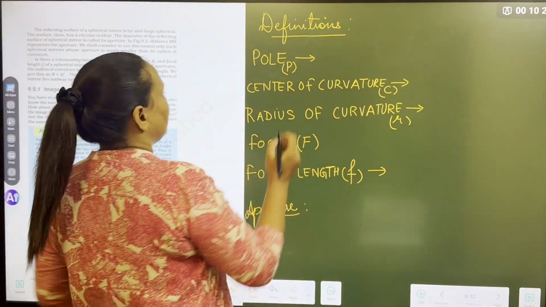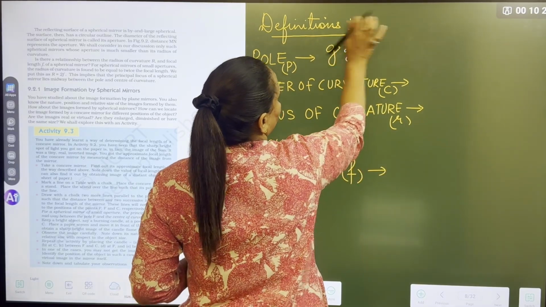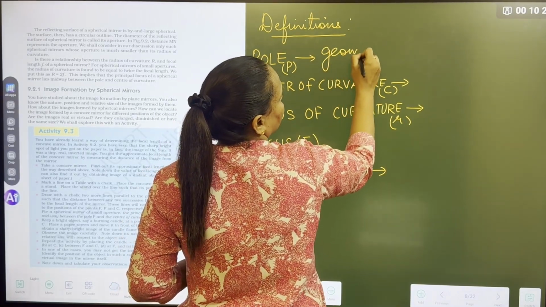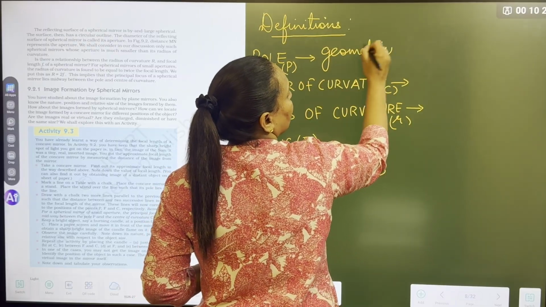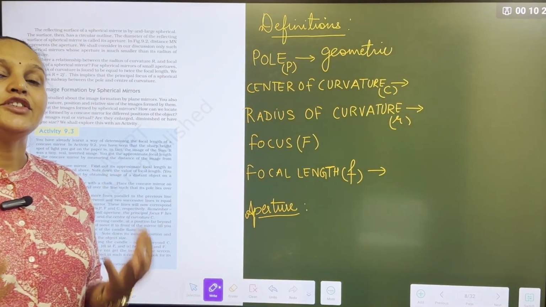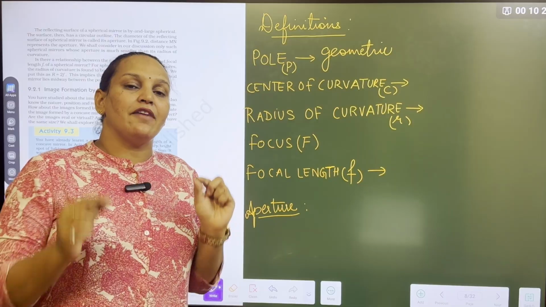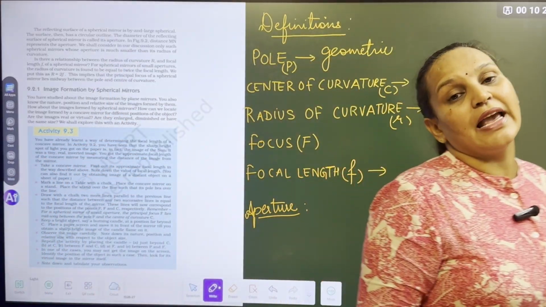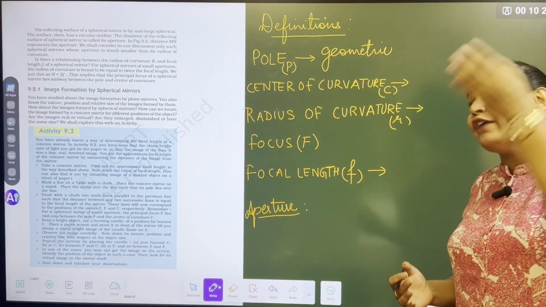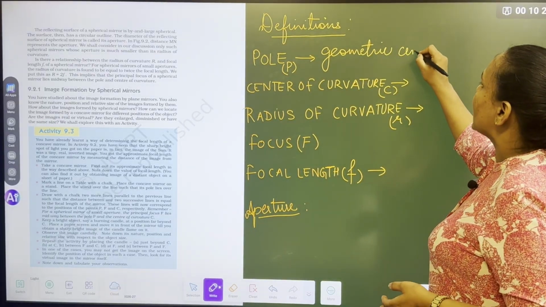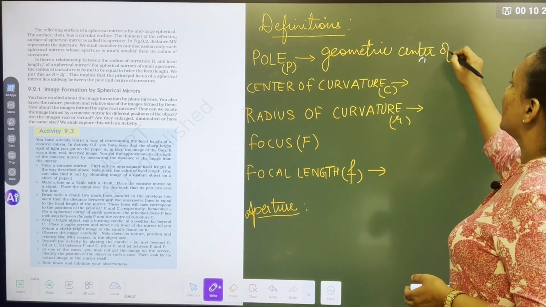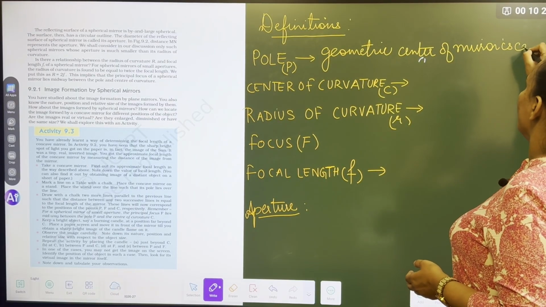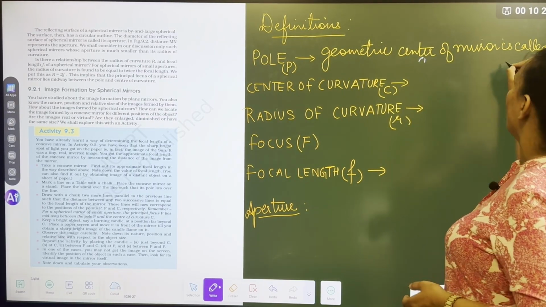So first definition, geometric center of the mirror. Sometimes they will give you the diagram, they will put the mark P, and ask what this is called, or ask you to define it. The geometrical center of a mirror is called the pole. P letter, pole.